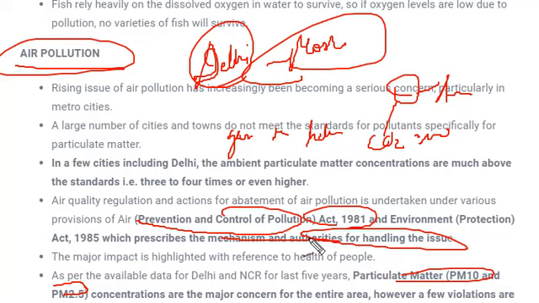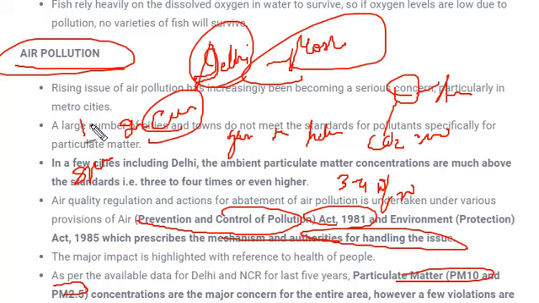There are certain cities like Delhi which have pollutant levels more than 3 to 4 times the normal. There is some specification given: in a metro city, a certain amount of pollutant can be present and would be considered normal, whereas in outer area cities, a different amount would be considered normal. But the pollutants present in cities like Delhi and Mumbai are 3 to 4 times more than the normal prescribed level. Fine.